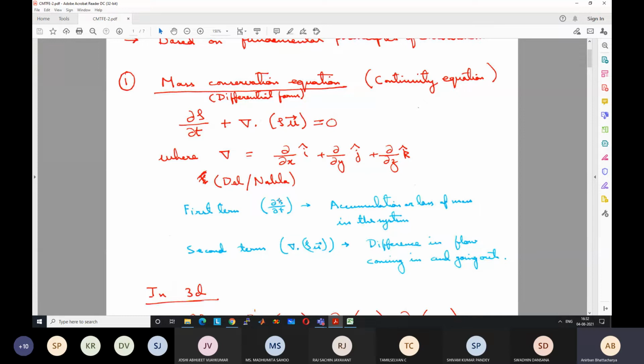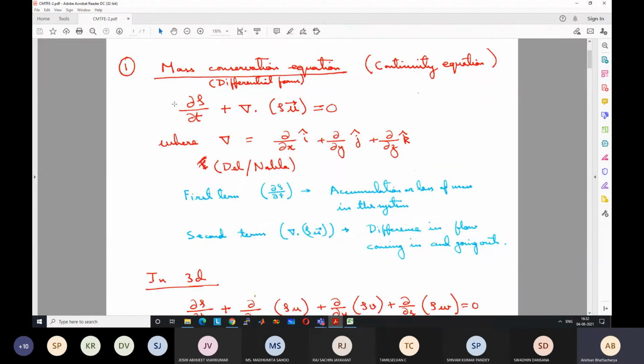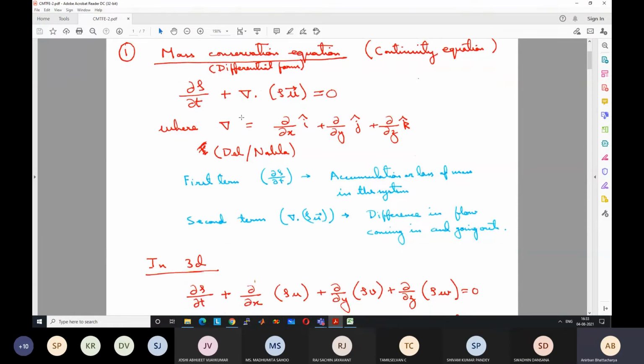So first is the accumulation of mass in the system, second is the difference between the mass coming in and going out, and together both these terms lead us to the conservation of mass. This is very important. We may be required to solve it in this native form, or we may be able to reduce it to a simpler form. But this is a fundamental equation in CFD.